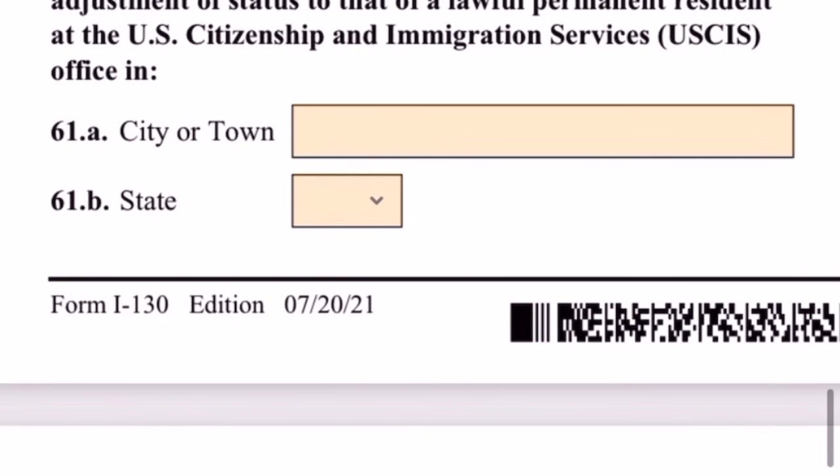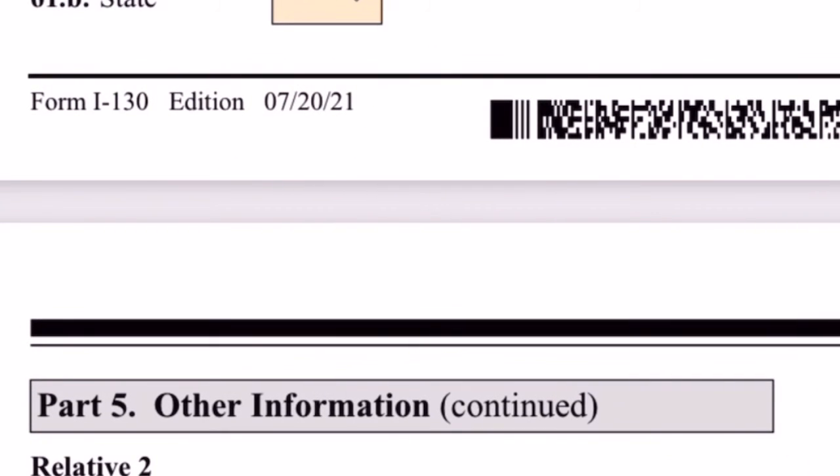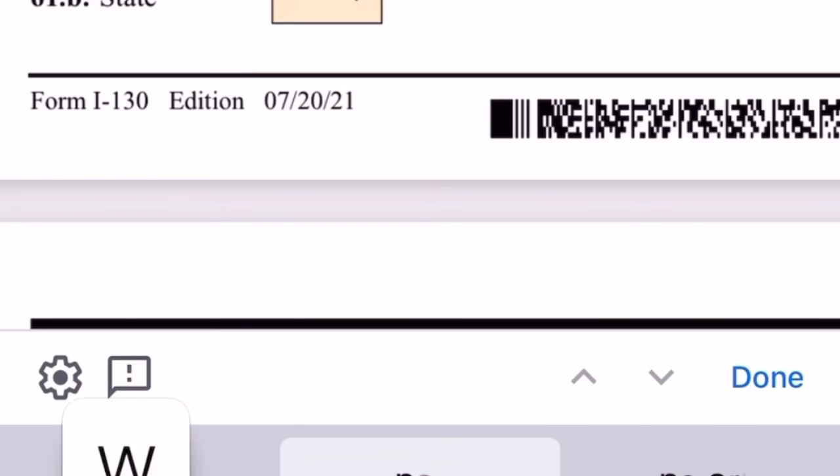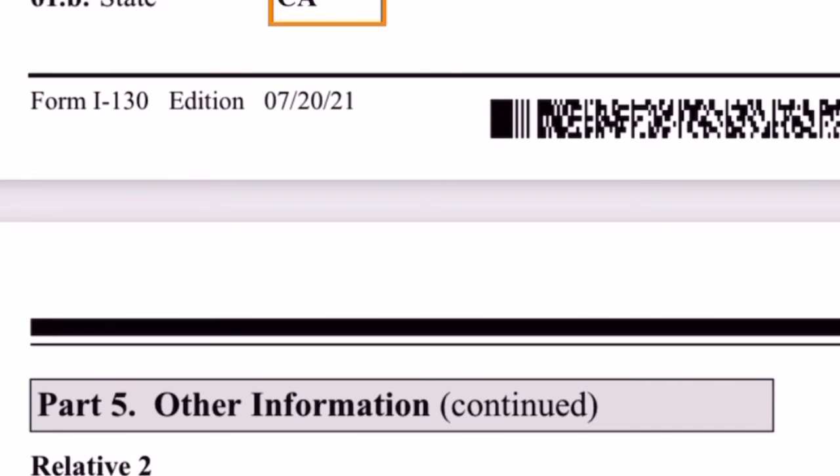Okay, we're moving along. The beneficiary is in the United States and will apply for adjustment of status to that of lawful permanent resident at a U.S. Citizenship and Immigration Services USCIS office. So she's in New York, and this question is simply asking where she will appear, or where they would send the green card. So this is going to be in the city of New York. USCIS has offices in New York, so it will be New York, and the state is going to be New York.